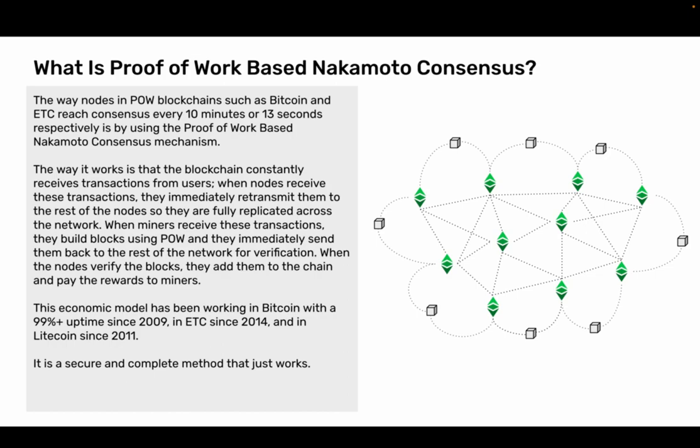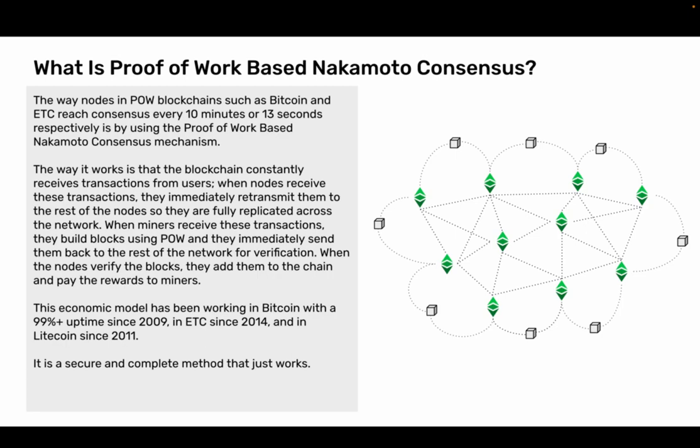What is proof of work based Nakamoto consensus? The way nodes in proof of work blockchains such as Bitcoin and ETC reach consensus every 10 minutes or 13 seconds respectively is by using the proof of work based Nakamoto consensus mechanism. The way it works is that the blockchain constantly receives transactions from users.